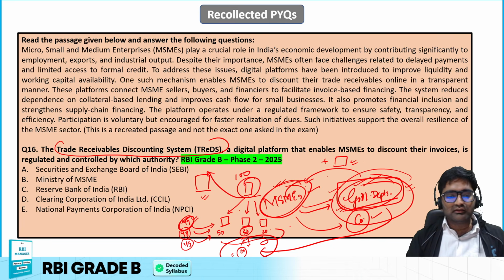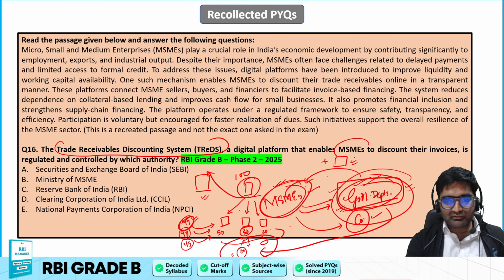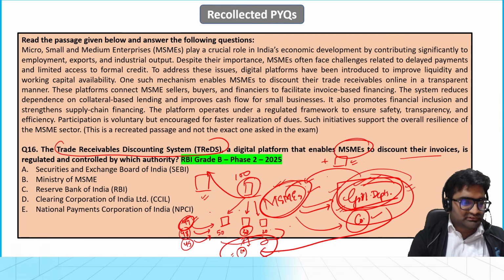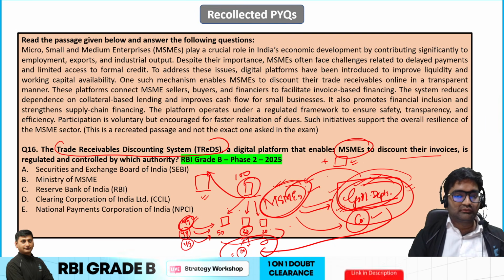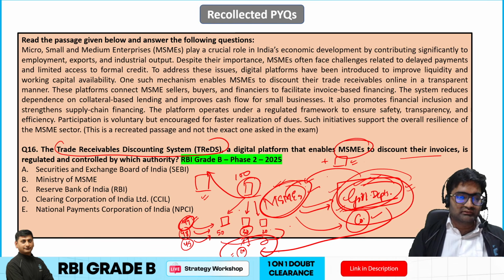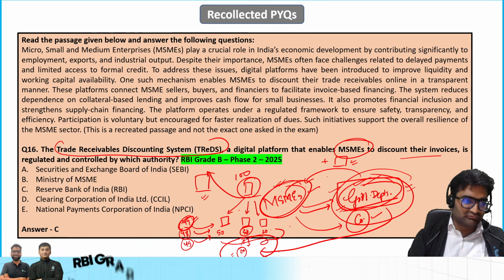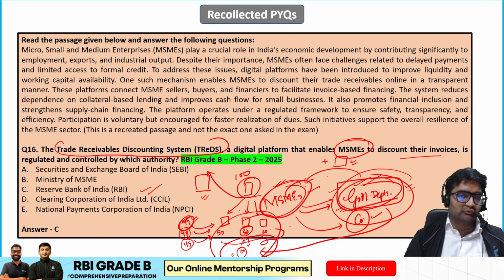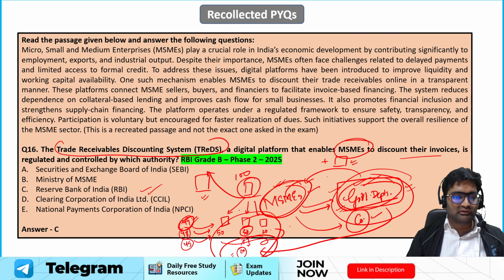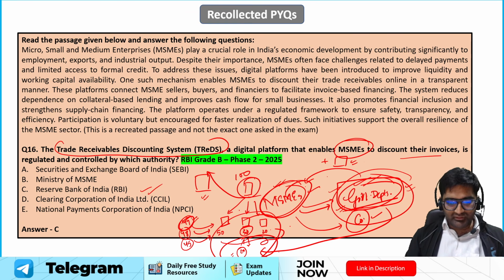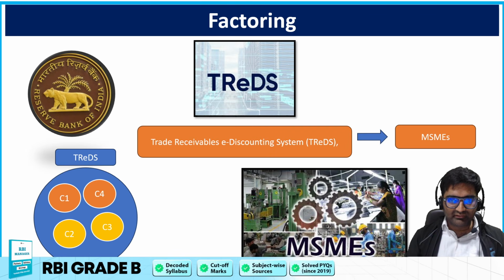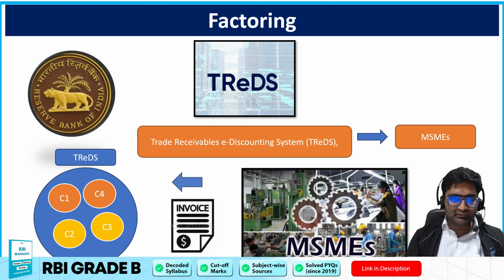Now moving ahead, here the question says a digital platform that enables MSMEs to discount their invoices is regulated and controlled by which authority? Okay, so I think you can guess, considering all of these activities, who actually regulates this particular transaction. So obviously it is Reserve Bank of India, because banks and NBFCs, their financing is included over here. Factoring is a process regulated by RBI. Okay, clear? So that was what we spoke about, factoring and the trades platform already. I hope the things are clear here.